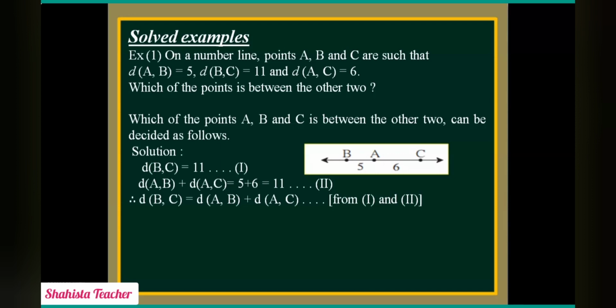That means 11 is equal to 5 plus 6. 5 plus 6 is how much? 11. So here point A is between point B and point C. Why? Because this point A is coming for both AB and AC. We can say BA or AB, both are the same. So AB plus AC gives us BC. So students, do you understand this? In this way we finish example number 1.